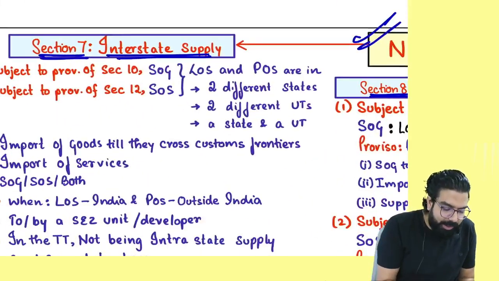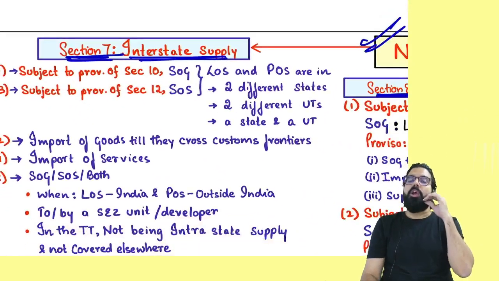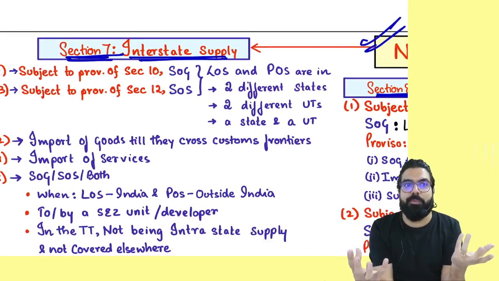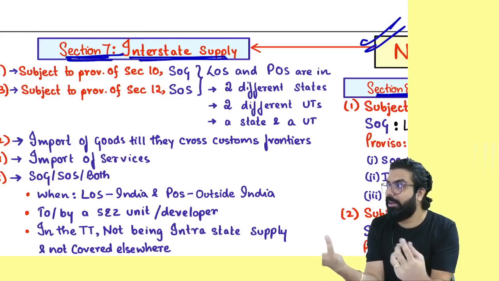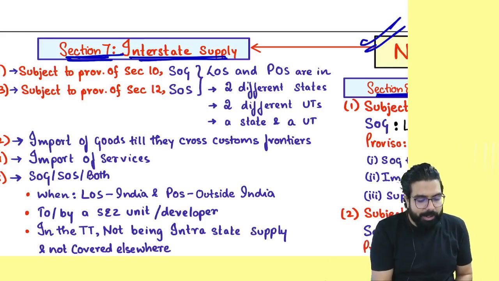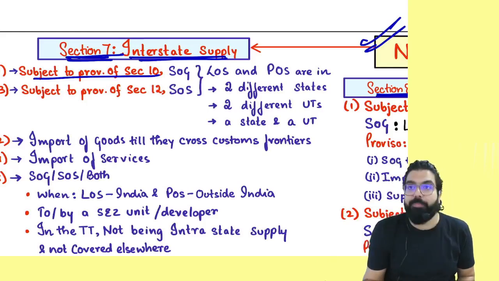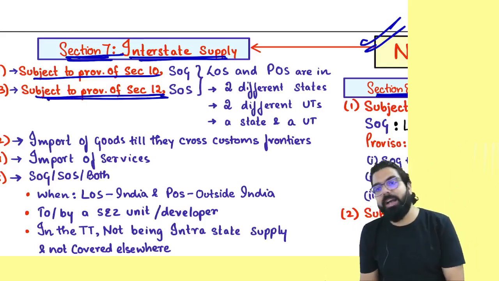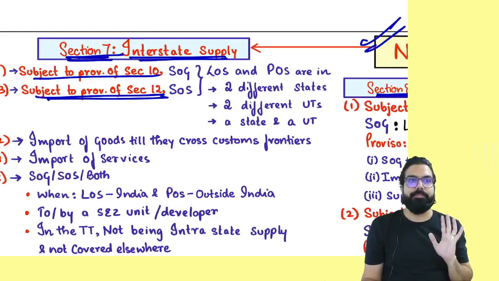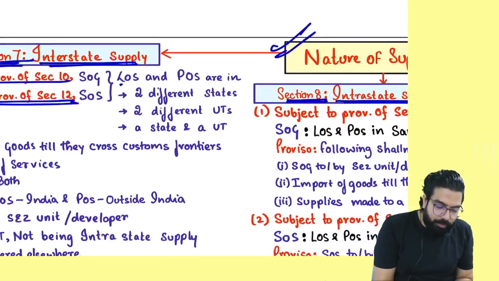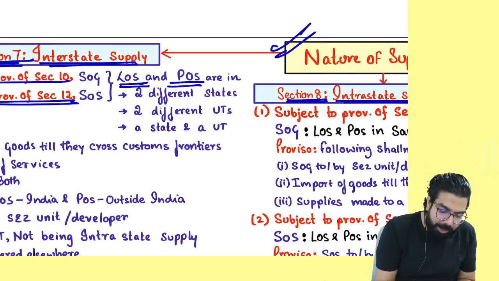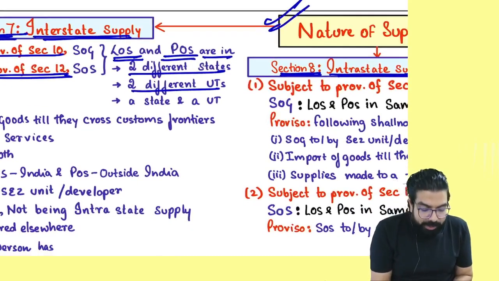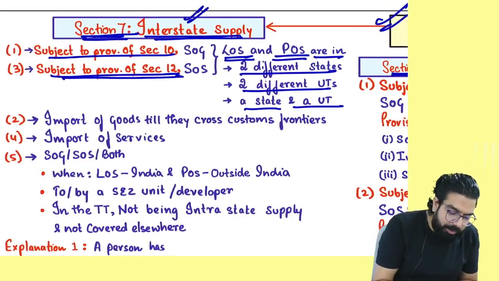What is section number 7 telling? Section number 7 says, see, whenever you determine whether something is inter or intra, you always see location of supplier and place of supply. Yes or no, everyone? Location of supplier and place of supply. So they are telling, please apply section number 10 of the IGST Act, or section number 12 of the IGST Act. Find out your place of supply. Now, if location of supplier and place of supply are in two different states, two different UTs, or one state and one UT, then always it will be what, everyone?